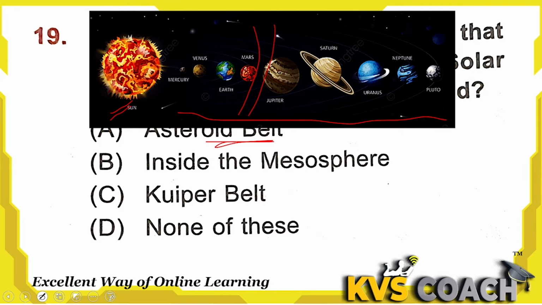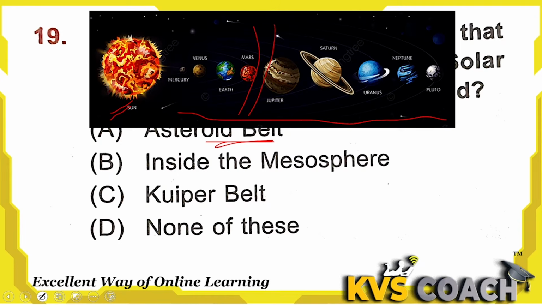Option A, but it is not the right answer here. Option B, inside the mesosphere. No, we cannot find the meteoroids inside the mesosphere. Mesosphere is the layer of atmosphere, okay, where the temperature is very cold. But this is not part of the solar system.